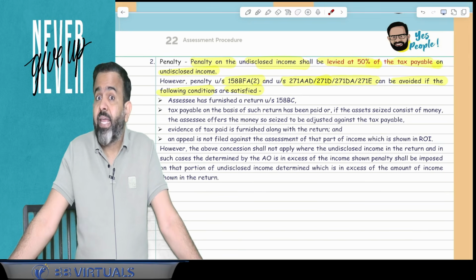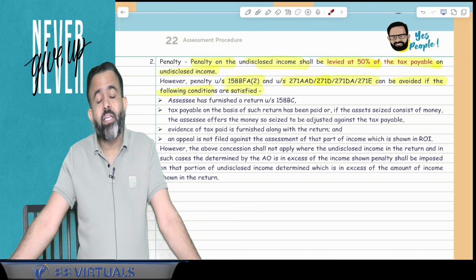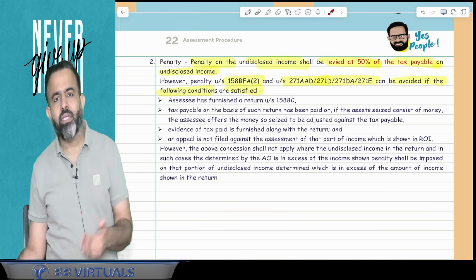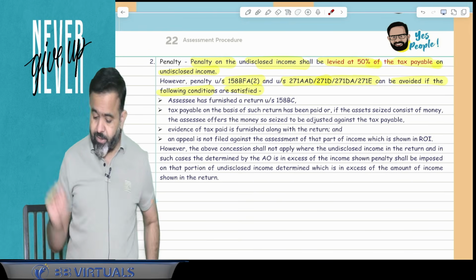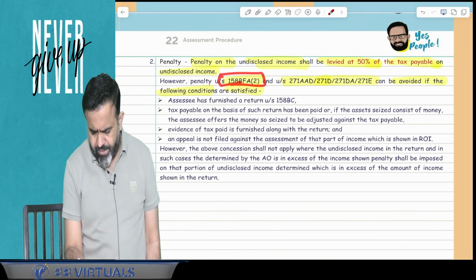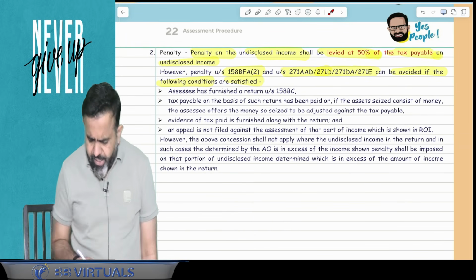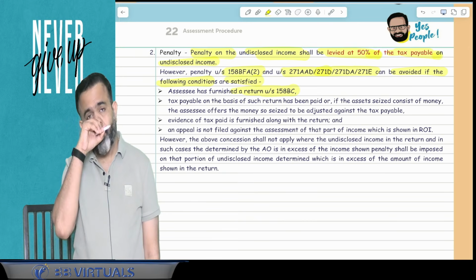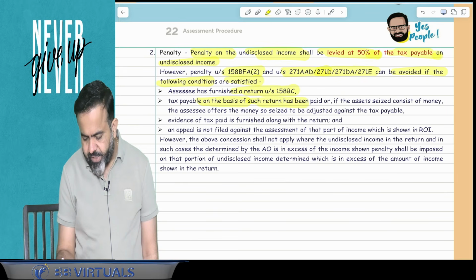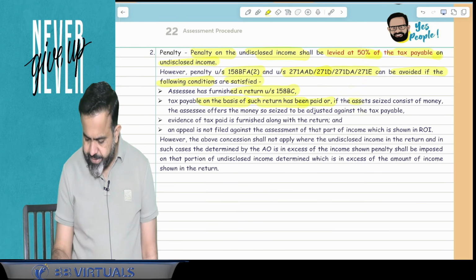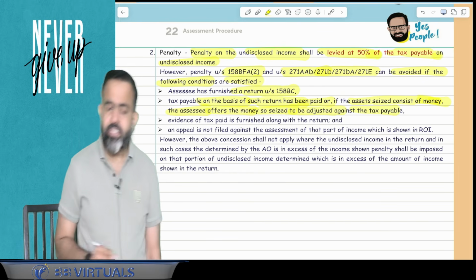There is section 269SS, 269T. If you did the tax audit, then you know that in 269SS and 269T you have to do the reporting. Suppose any loan is taken of 20,000 rupees or more in cash, then there will be a violation and there can be 100% penalty. So that penalty as well as this penalty can be avoided. When can it be avoided? There are certain conditions. First condition, assessee has furnished a return under section 158 BC. So assessee filed the return. Second condition, tax payable on the basis of such return has been paid, or if the asset seized consists of money, the assessee offered the seized money to be adjusted against the tax payable.